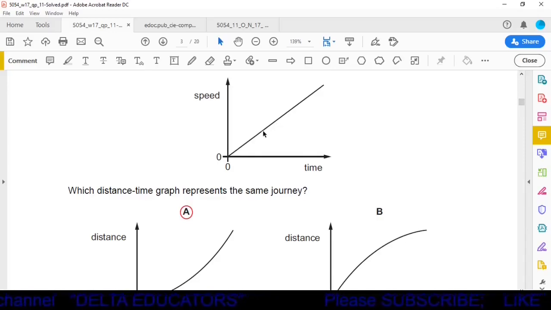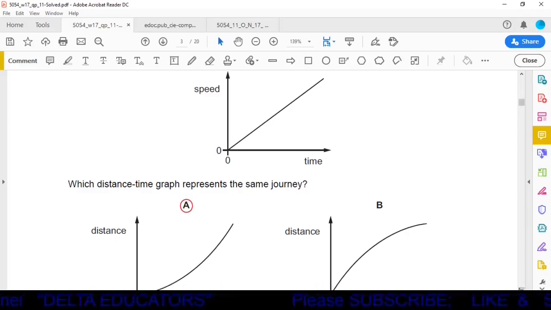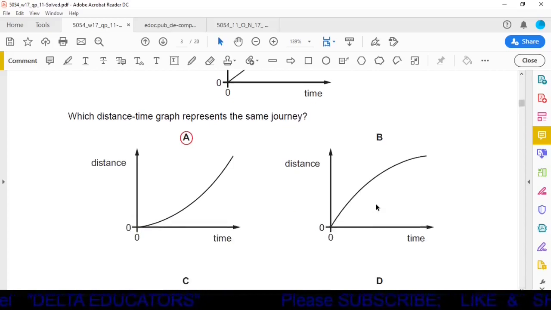Okay, here it is shown that with the passage of time, speed is increasing uniformly. When the speed is increasing uniformly, it means distance is increasing gradually. So we have to check in which option it is shown. It is shown in the option A that with the passage of time, distance is increasing gradually. So option A is the correct one.